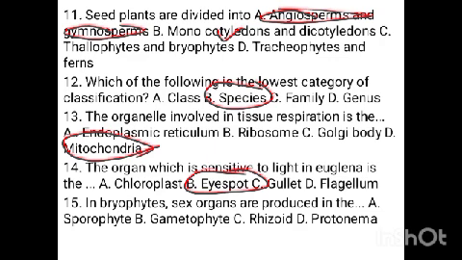In bryophytes, sex organs are produced in the gametophyte. We have the gametophyte as a non-dominant phase of the alternation of generation of bryophytes and pteridophytes, and we have the gametophyte to be the sex gamete producing phase, while the sporophyte is the spore producing phase.